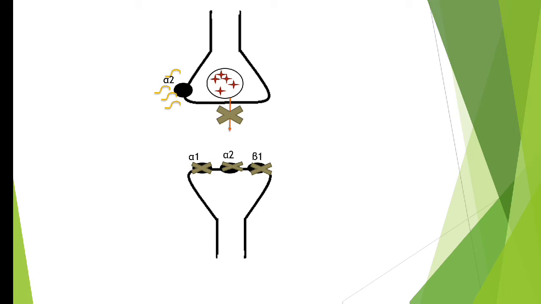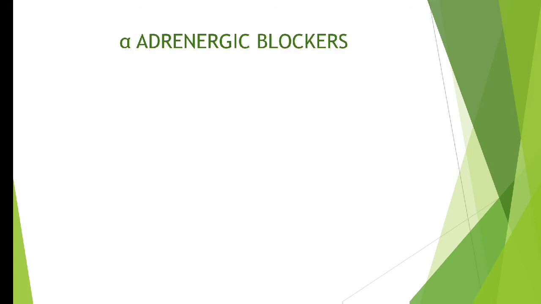And what is the role of this pre-junctional alpha 2 receptor? Whenever they get activated, it will inhibit the release of the neurotransmitter in the synapse. That's it. I hope you all understood regarding these alpha 1 and alpha 2 receptors. Next, we will come to the actual topic, the alpha adrenergic blockers. Alpha adrenergic blockers, we have understood, are the agents that will mainly cause blockage of the alpha receptor.